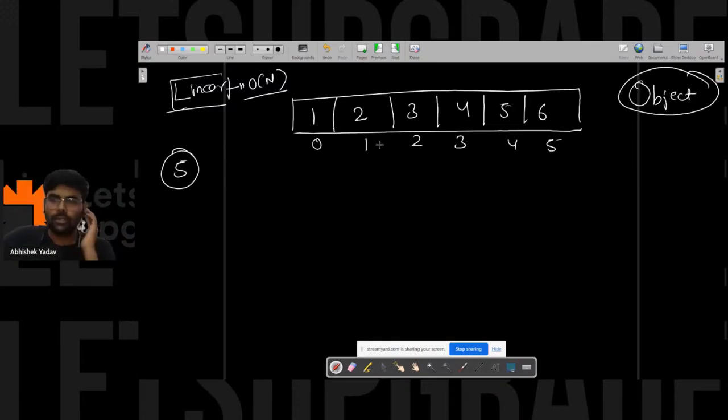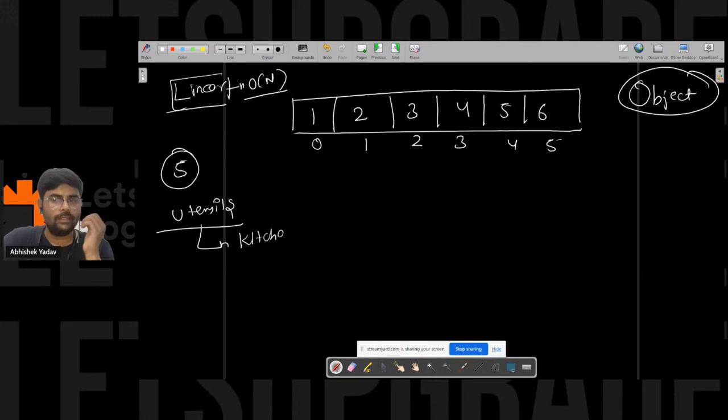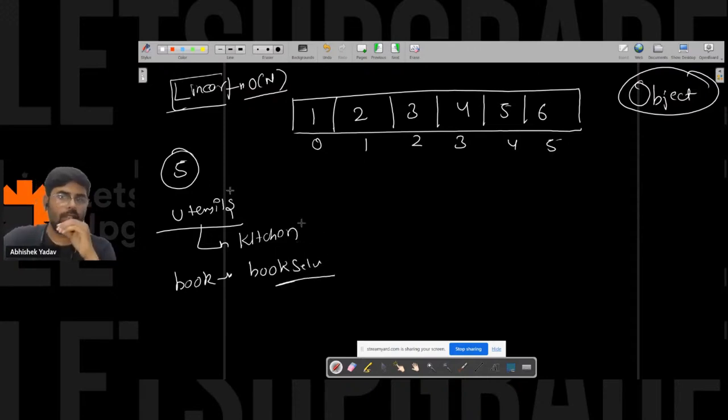So what we have to do, we have to find the middle element, right? Sorry, we have to find the element that is present in the array. So you can see, if you have to find any utensils, what do you do? You first go to the kitchen itself, right? If you have to find any book, you will go to the bookshelf, right? So why are you going and searching for the utensil in the kitchen?